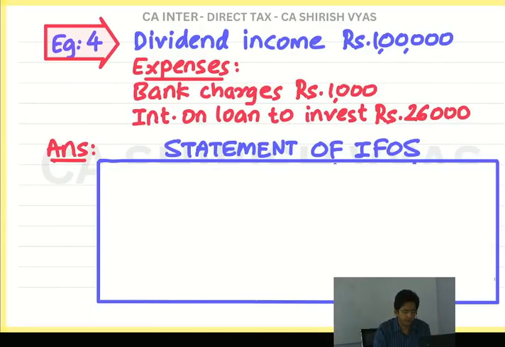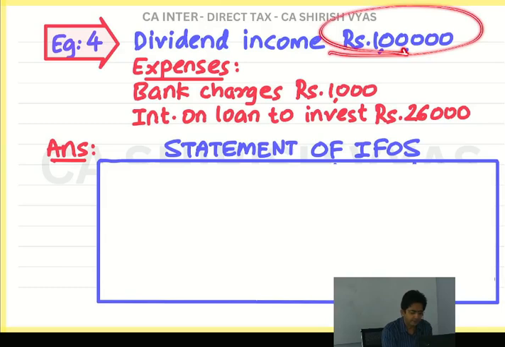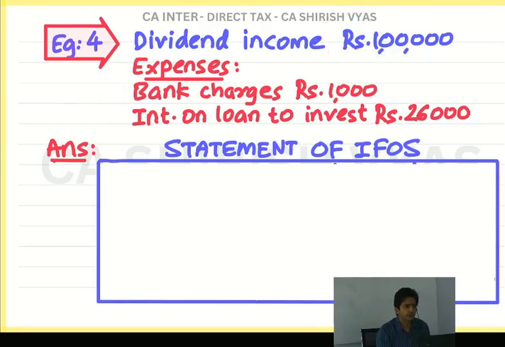So what you should feel? Okay, dividend is taxable, right? So I should minus the given expense. Just read the expense, what expenses are given. See, bank charges. Normally when companies give dividend, it goes to my bank account. And bank has to put some efforts to collect the dividend in my bank account. For that, bank charges something. So there is some bank charges.